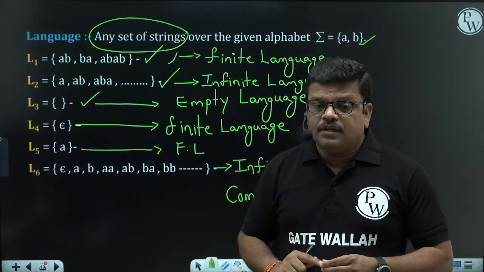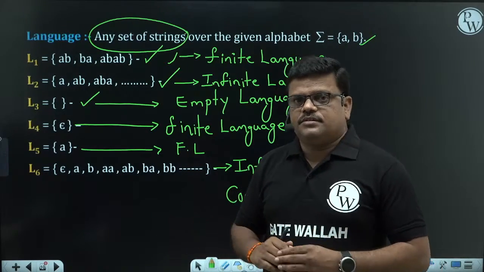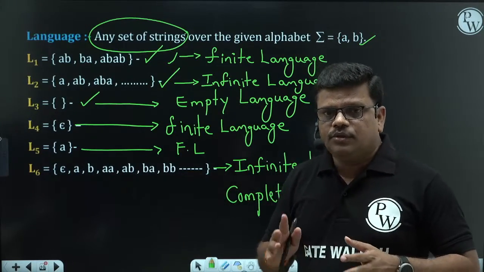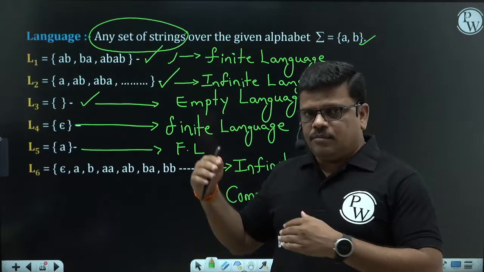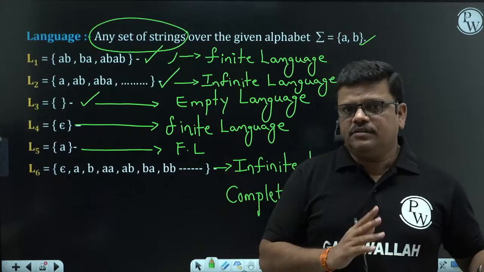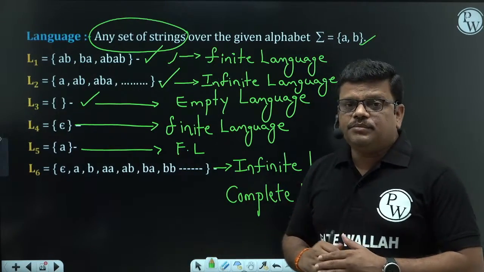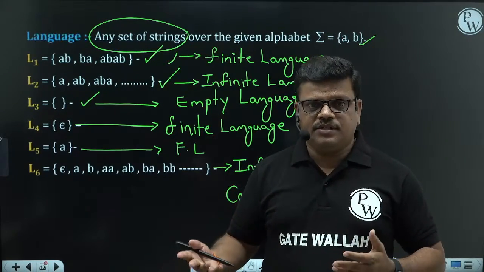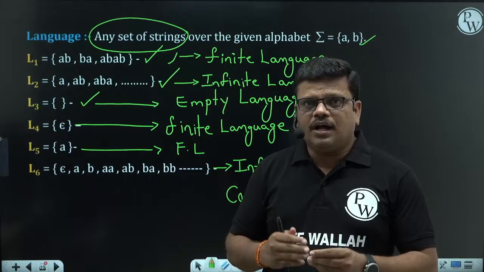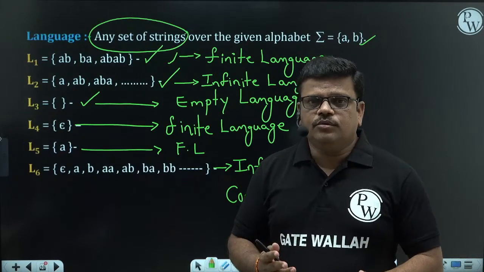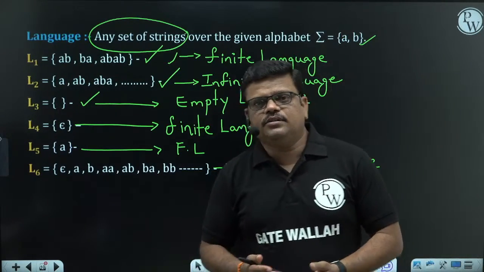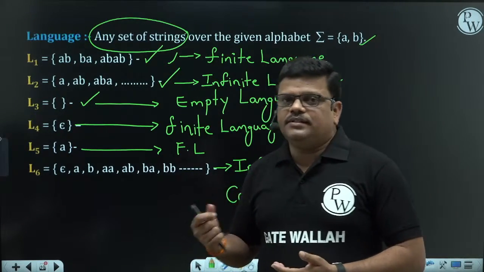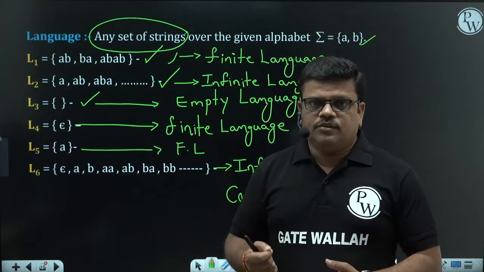Sometimes they'll ask to construct a DFA for empty language. These are previous GATE questions. These types of questions are there in previous papers. So by keeping all these questions in mind, my sequence of the subject is going in this way. Sometimes they ask, what is the language accepted by this DFA? Finite language, empty language, complete language, this way they'll ask. So if you want to answer these types of questions, first you should know the meaning of finite language, the meaning of empty language, the meaning of complete language. If you know this clearly, then only you will be able to answer those types of questions.